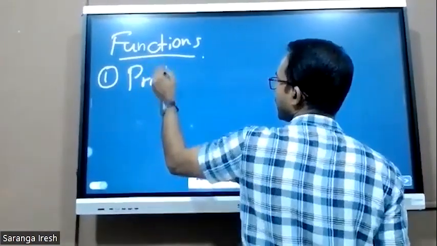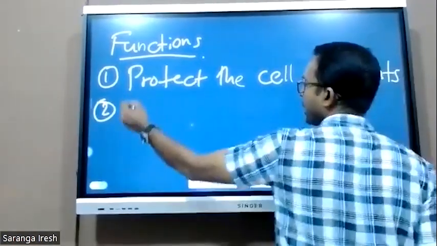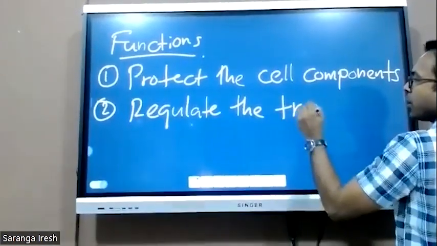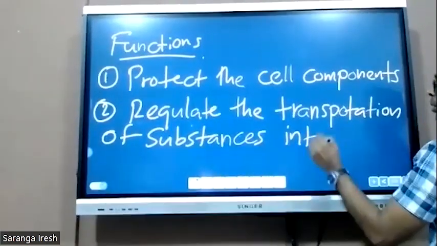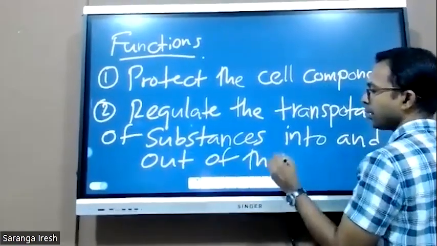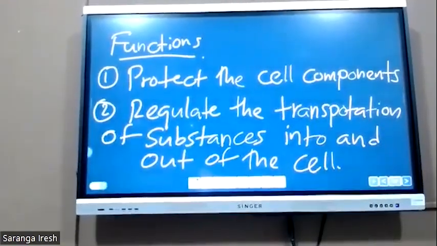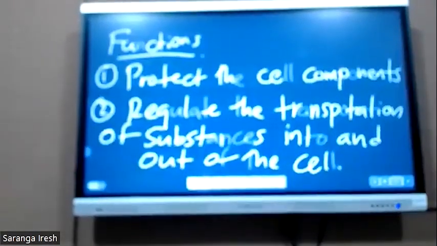Functions: protect the cell components, regulate the transportation of substances into and out of the cell.